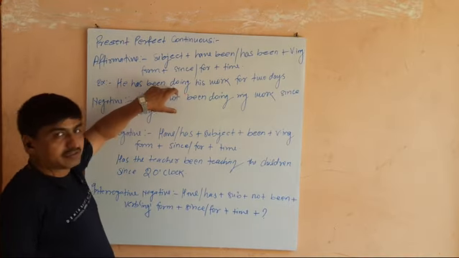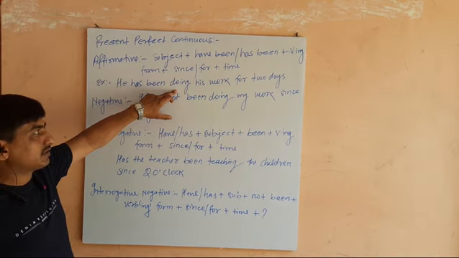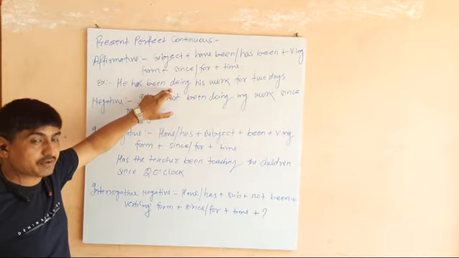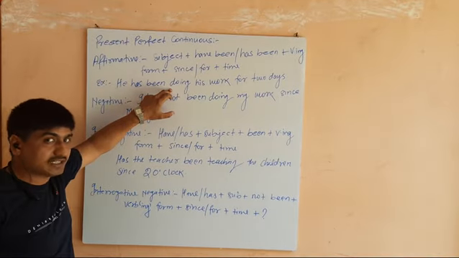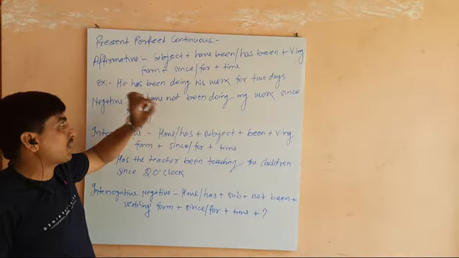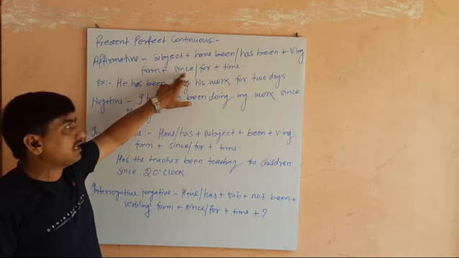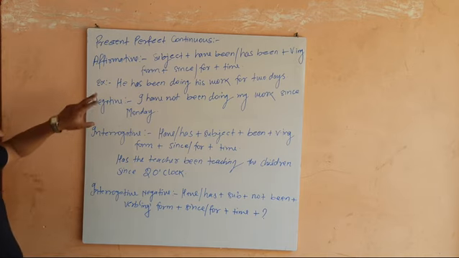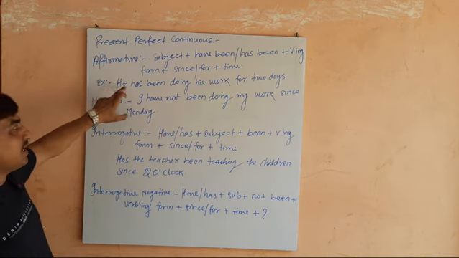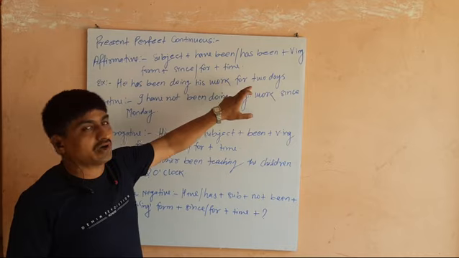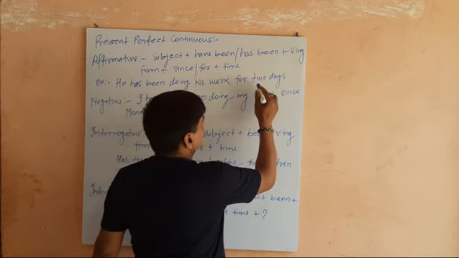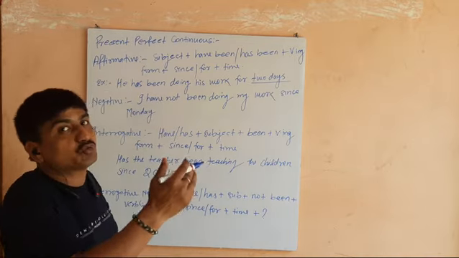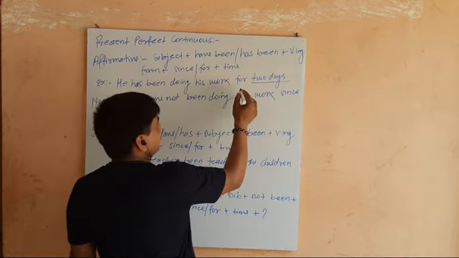And for a period of time will be there, like for 2 days, for 1 month, for 2 years, and so on. So for point of time we have to use since, and for period of time we have to use for. The example is here, he has been doing his work for 2 days. Here 2 days is there, so period of time we don't know from which time to which time in 2 days. That's why for is used.